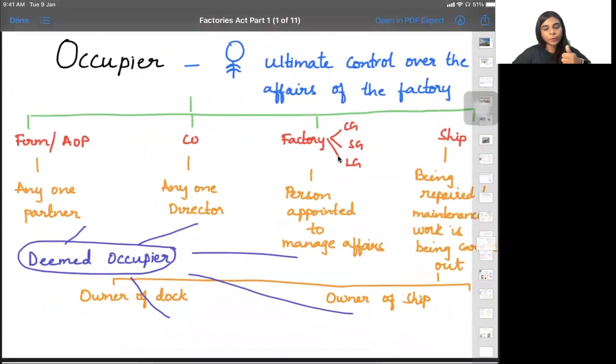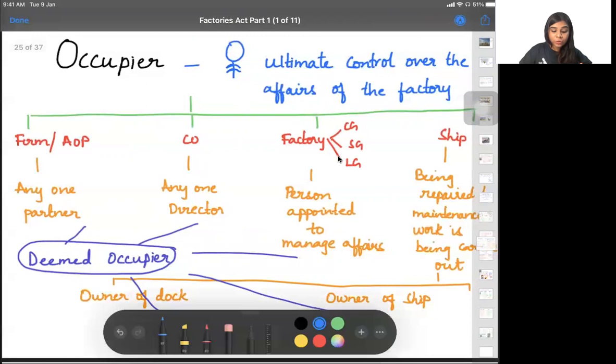Even a sole proprietor, even a partnership, even a company, anybody can start a factory. So, if a firm is starting a factory, or if an association of people are coming together and they are starting a factory, in that case, occupier can be any one of the partners. So, they'll be deemed as occupier. Either you name who is the occupier. If you're not naming who is the occupier, any one partner will be deemed as an occupier. Next, in the case of a company, suppose the factory is owned by a company, any one director will be deemed as an occupier.